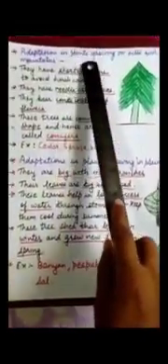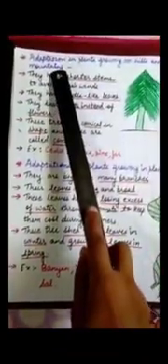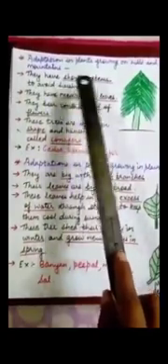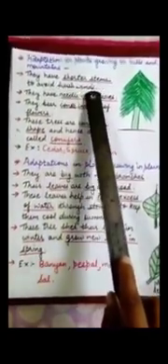First, we will discuss adaptation in plants growing on hills and mountains. What kind of adaptation, what kind of special features do the plants growing on hills have? We are going to discuss this. They have a short stem to avoid harsh wind. Their stem is very short.